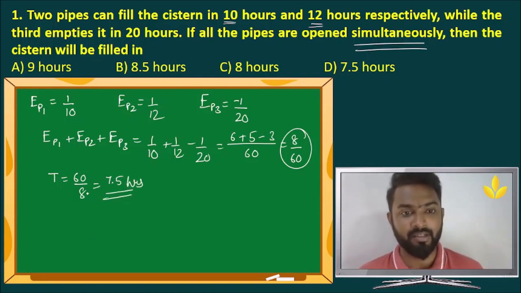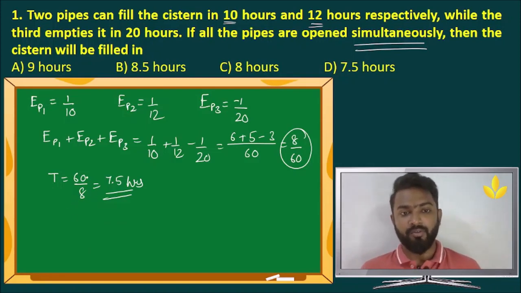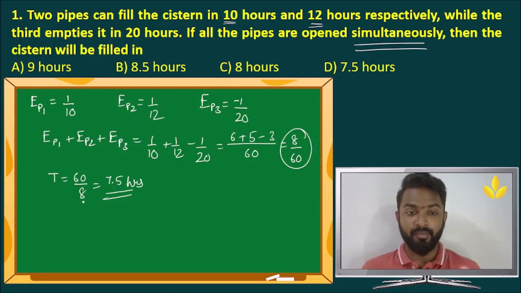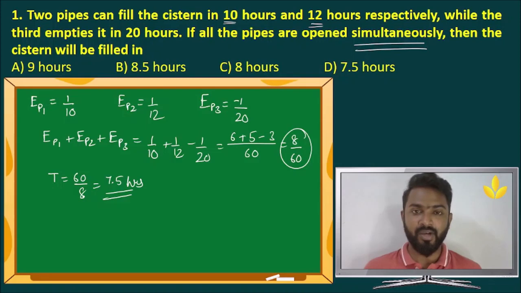I'll tell you a mathematical trick to divide by 8. Now, if you do 60 divided by 8, it becomes a little tougher. But if you divide and conquer, don't consider 8 as an entire number. Take it as 3 2s, 2 into 2 into 2. So whenever you have to divide a number by 8, you divide it by 2 thrice. For example, 60 by 2 is 30, 30 by 2 is 15, 15 by 2 is 7.5. That one is much easier to do than 60 by 8. That is why keep the numbers small. It will always help you do mental calculations. So the answer is D, 7.5 hours.